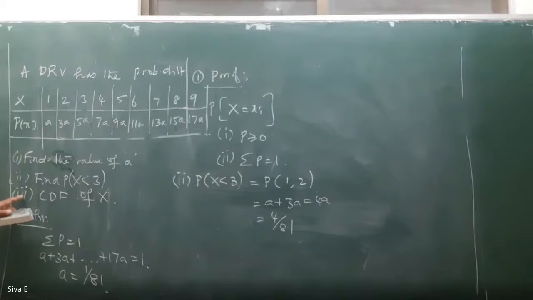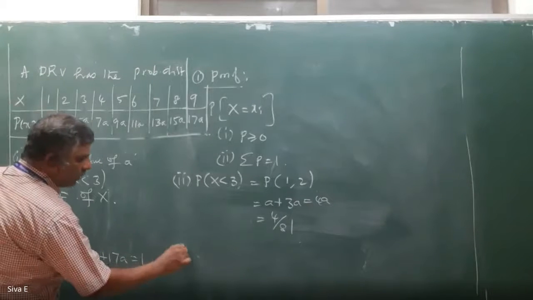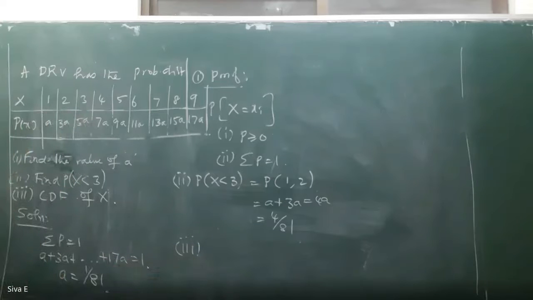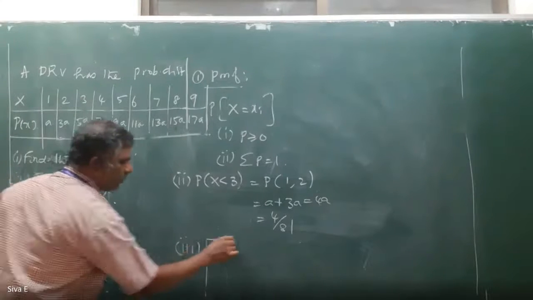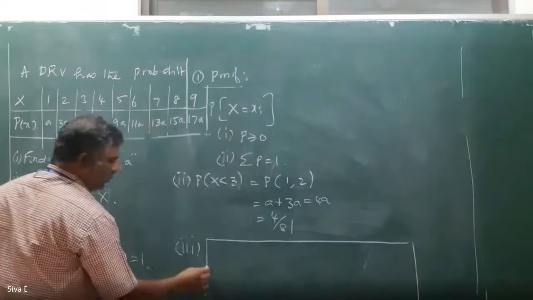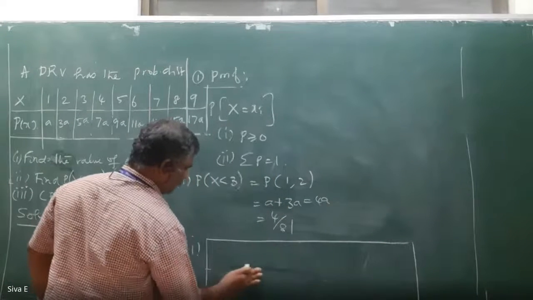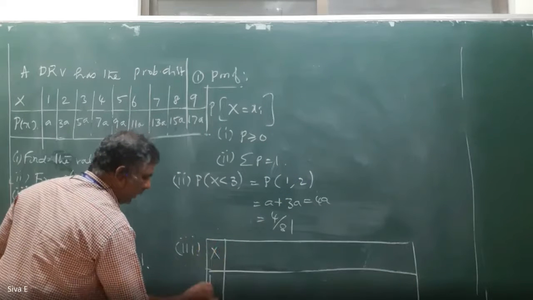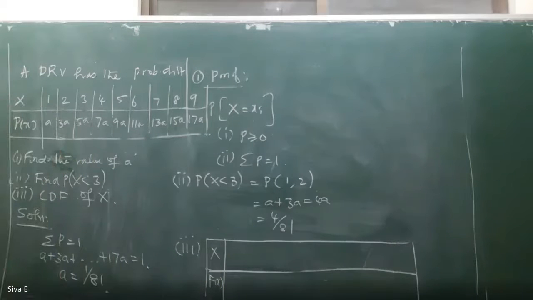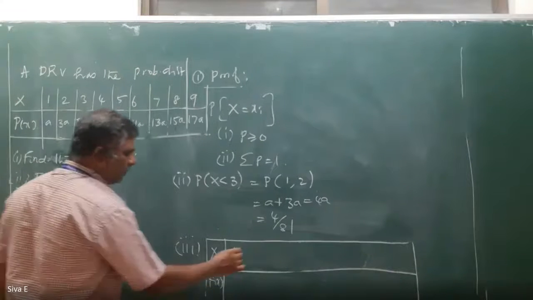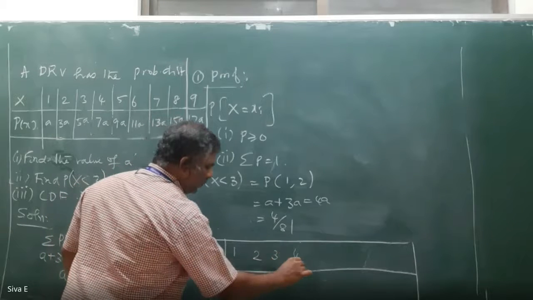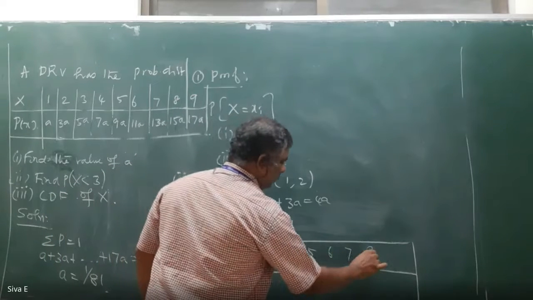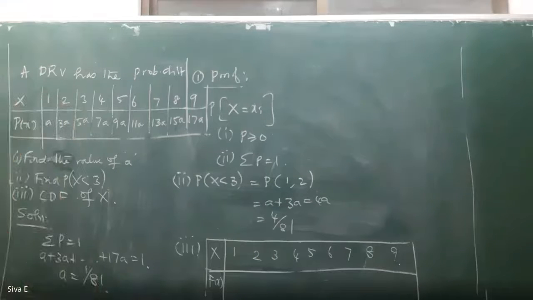Third one is CDF of x. Capital F of x. So add 1 by 1. When x equal to 1, first you write all the values 2, 3, 4, 5, 6, 7, 8, 9. What is the first value? F of x, capital F of x, first value.